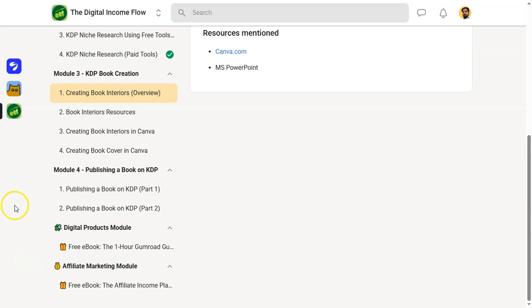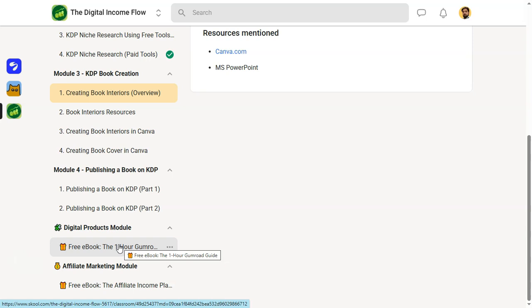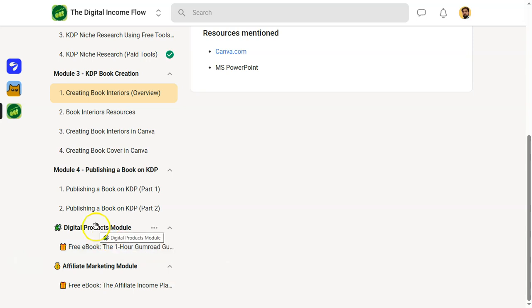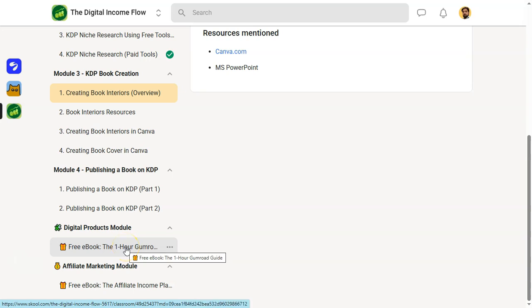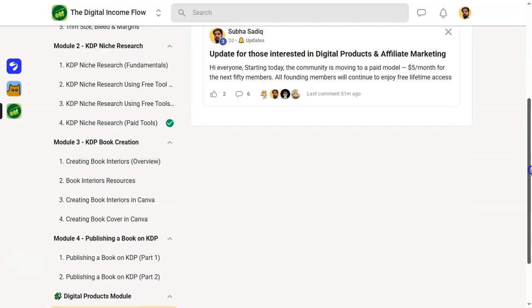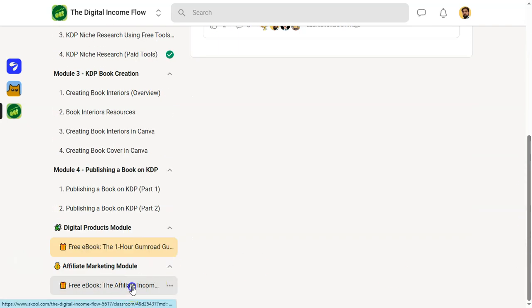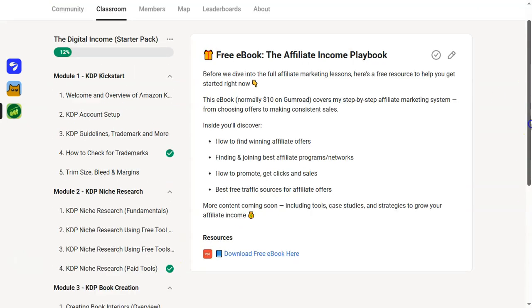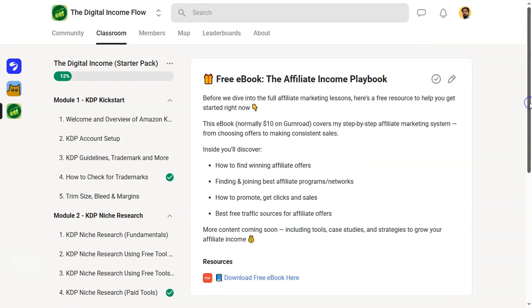And then there are 2 more modules on digital products and affiliate marketing. I have uploaded my premium ebooks under these modules. For digital products you can get my premium ebook called the 1 Hour Gumroad Guide. I am currently selling this for $10 on Gumroad. For affiliate marketing you can access the Affiliate Income Playbook. I am currently selling this for $10 on Gumroad.